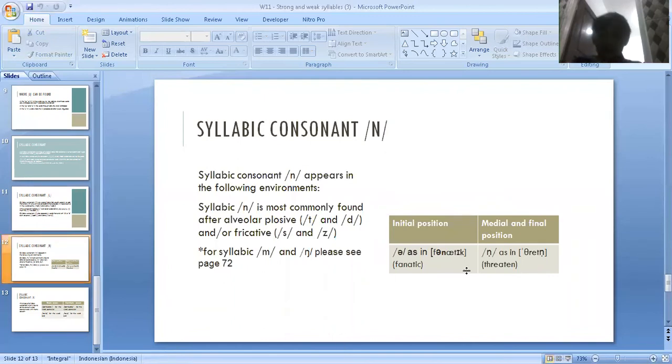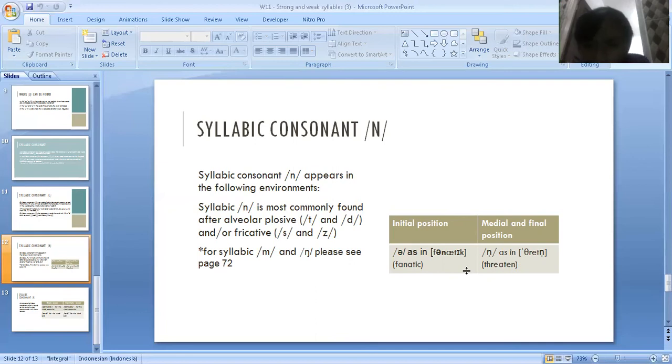And then there are two tables that actually explain about initial position and medial and final position. This is one word example in the initial position, which is A as in fanatic, and then the medial and final position, okay, as in threaten.